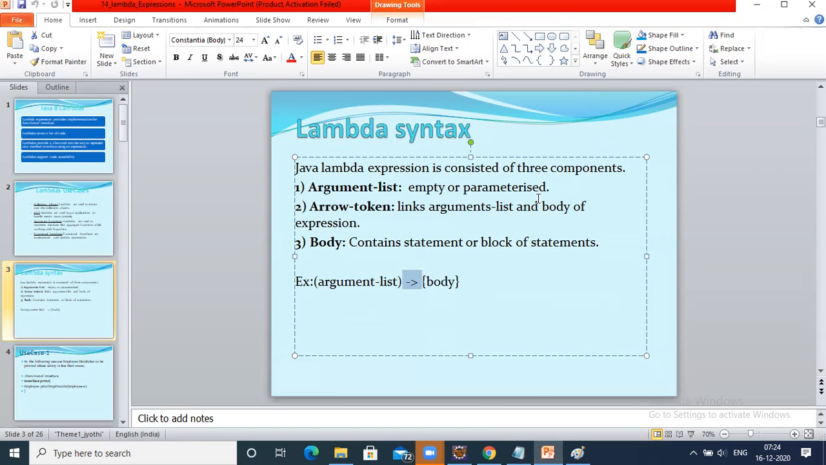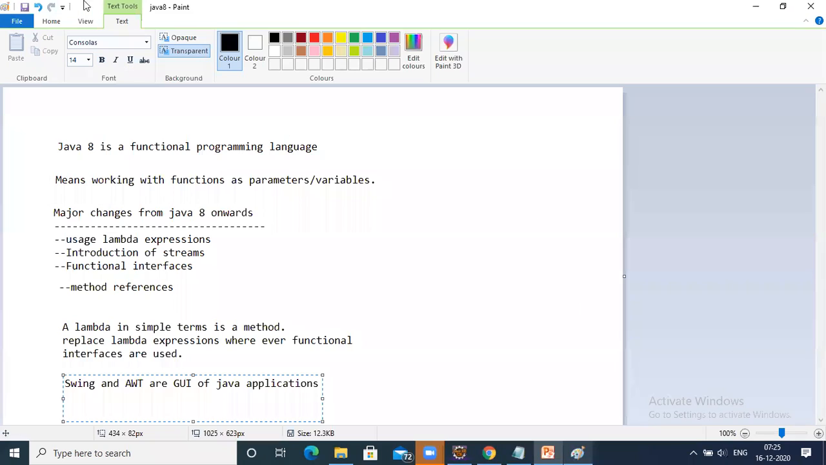So a lambda is nothing but a function or a method where, if you need parameters, you will pass them. Otherwise, you don't pass. Just like a method only. So these are not mandatory. It is optional. Lambda parameters are optional, just like method parameters.